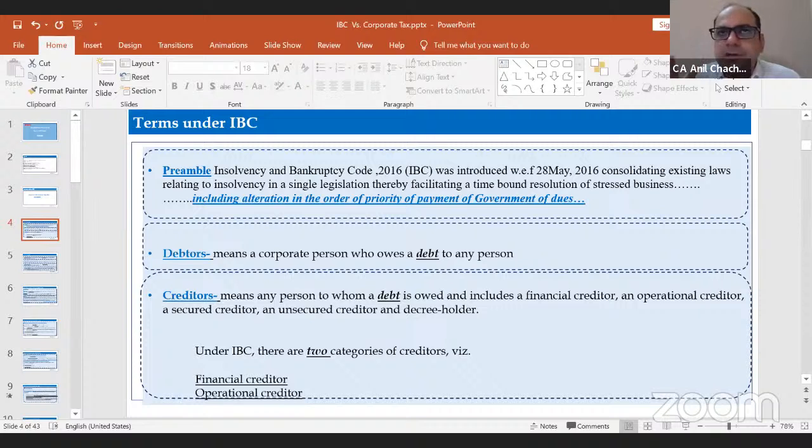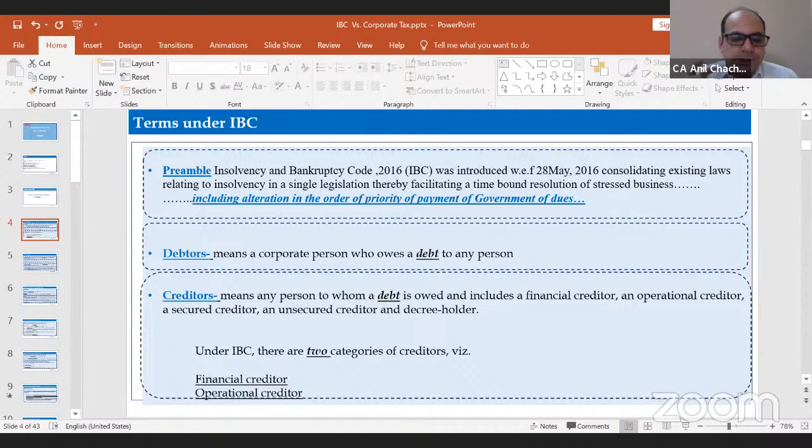That was the basic purpose of the IBC code 2016. But the preamble includes a very important part as well.